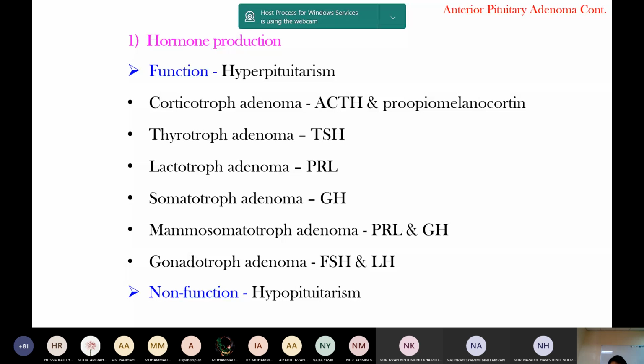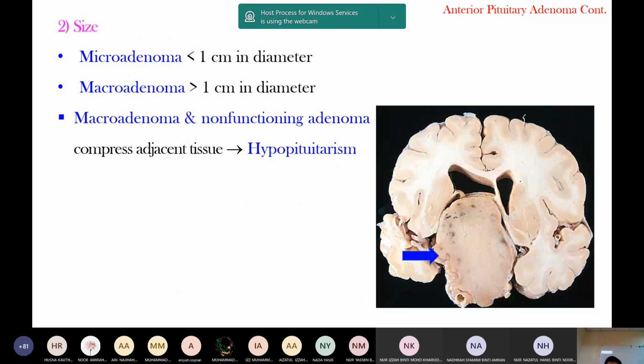The tumor itself doesn't produce hormone, and additionally, this tumor presses on the normal adjacent pituitary gland. So this normal pituitary gland cannot produce hormone because of the pressure effect. Okay, so it leads to hypopituitarism. Functioning means the pituitary adenoma, the tumor itself, produces more hormone. It is called functioning, so it leads to hyperpituitarism.